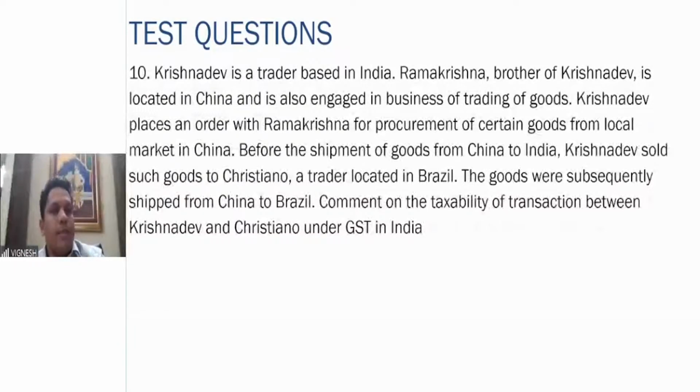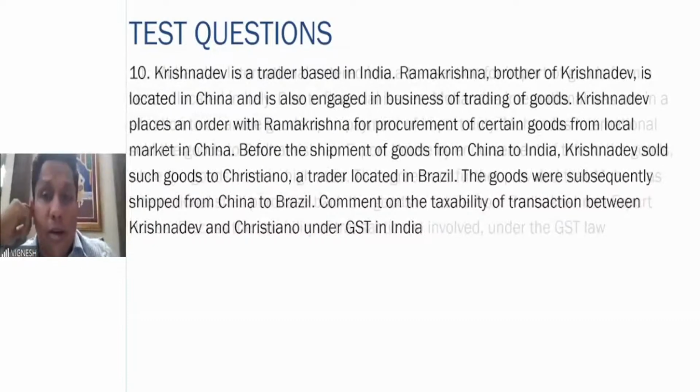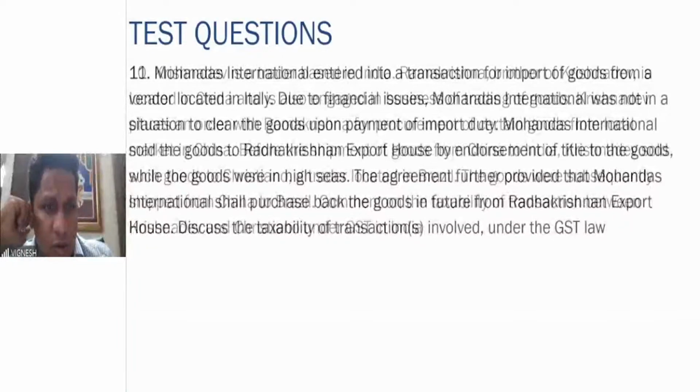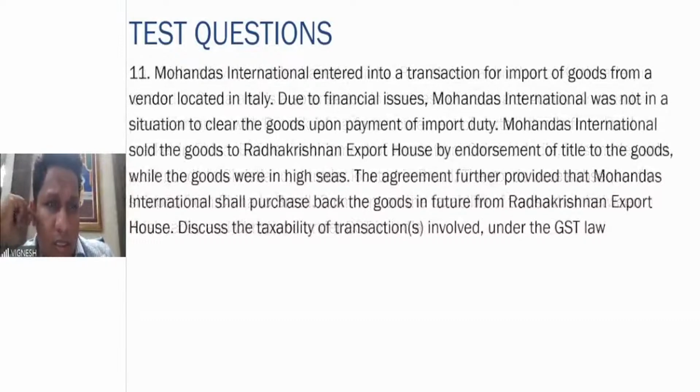Next one. Mohandas International entered into a transaction for import of goods from a vendor in Italy. Due to financial issues, Mohandas International was not in a position to clear the goods upon payment of import duty. Mohandas International sold the goods to Radhakrishnan Export House by endorsement.